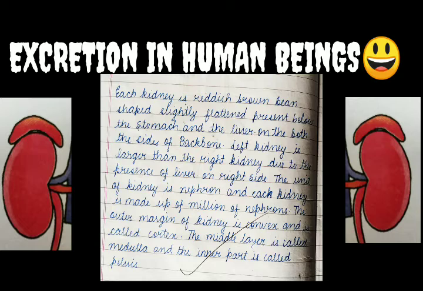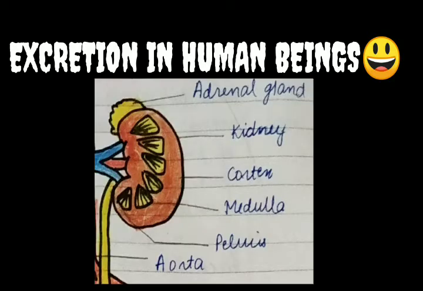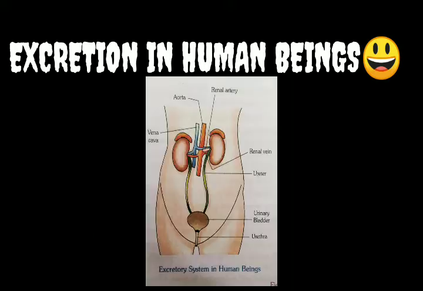Now listen, each kidney, what is the structure? Each kidney is a reddish brown, bean shaped, slightly flattened organ present below the stomach, right? It is present in the lower abdomen, on both sides of the backbone. Dear, we think the kidneys are present at the sides, but really they are present a little bit backside, between the backbones, below, right?